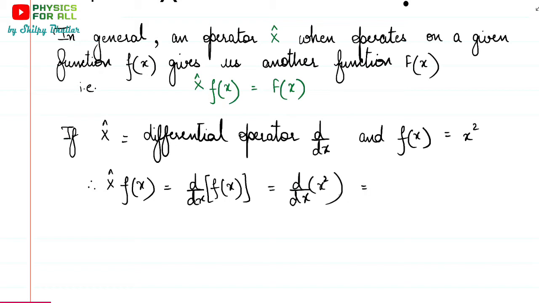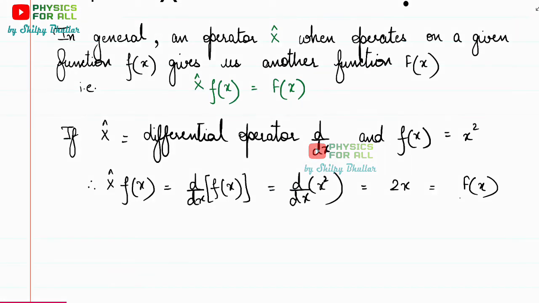Now what will its differentiation be? 2x. So this is the final answer, and obviously this 2x is not similar to f of x, right? Our f of x was x square. But now after operating this operator, we have obtained 2x, which is definitely not the same as our original function. So this is some other function and we denote it by capital F of x. Okay, so I hope you have understood the role of operators.